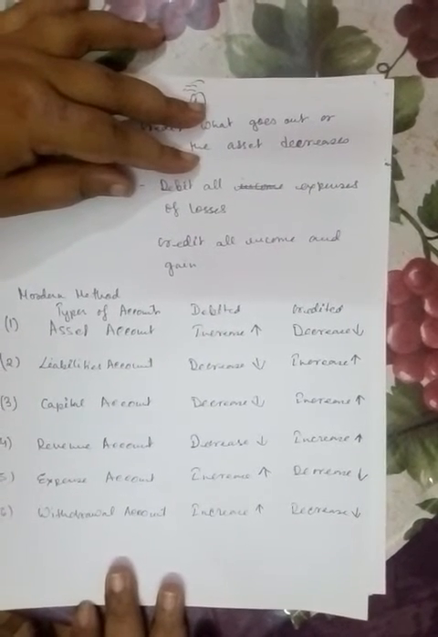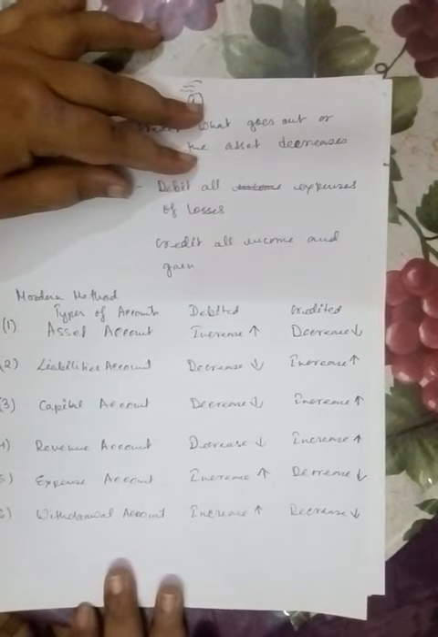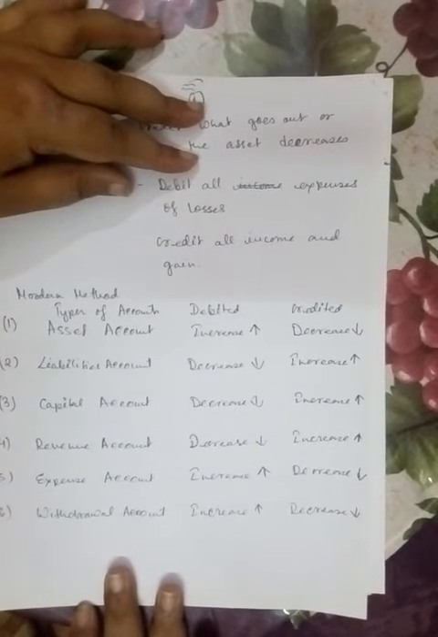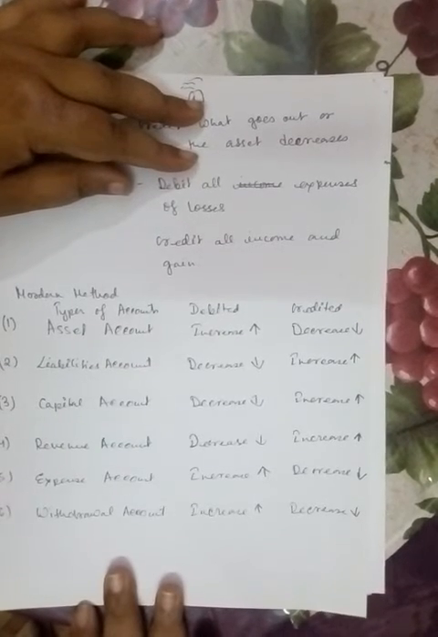Then expenses. Expenses can be electricity bill, expenses can be phone bill, salary. Any regular expenses are the expenses. If the expenses increases in the business, we should debit it. If the expenses decreases in the business, we should credit it.